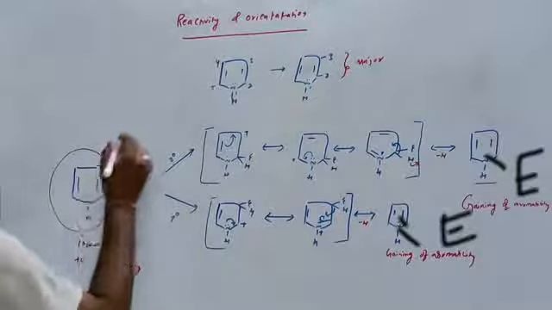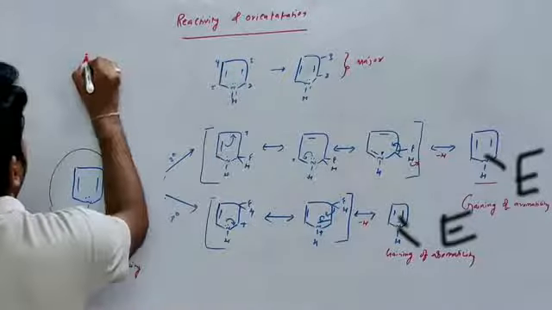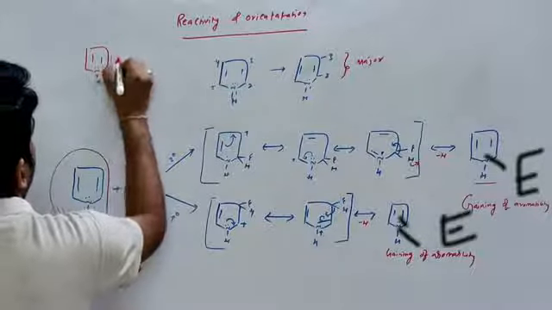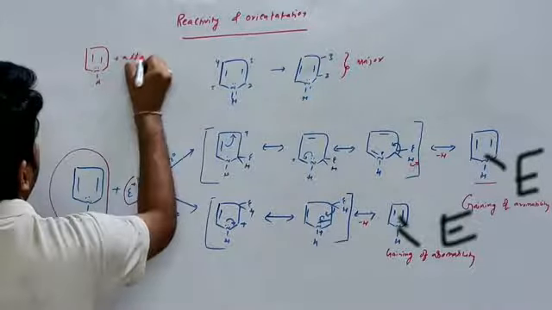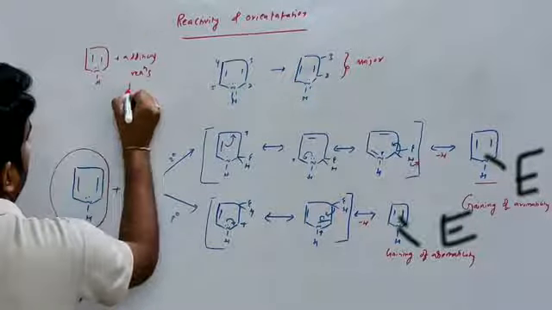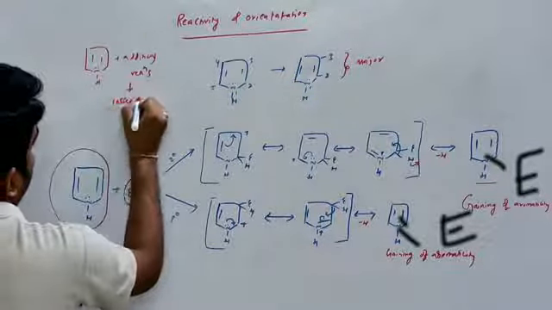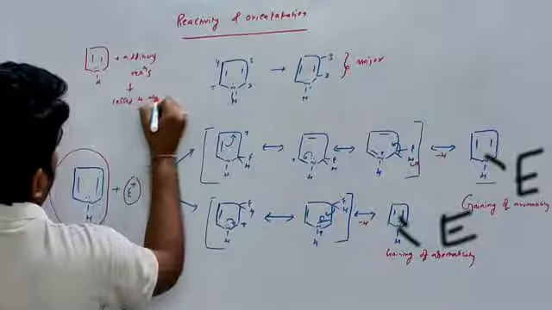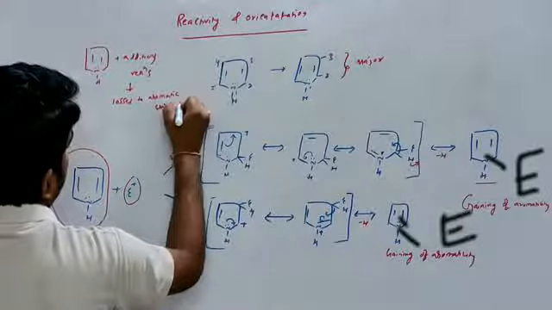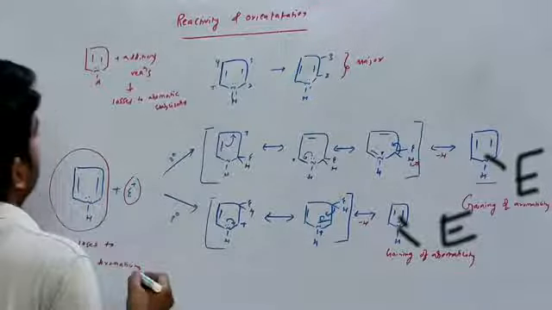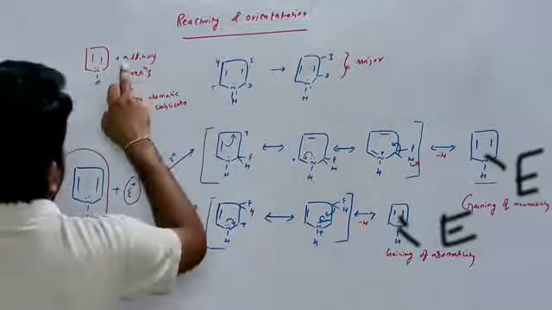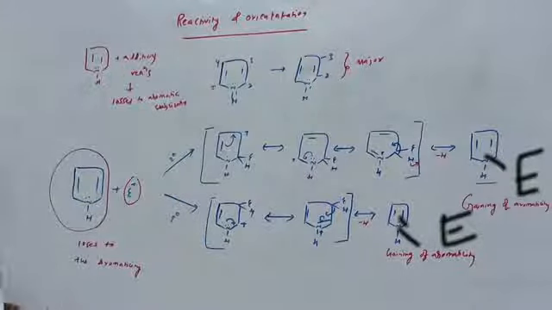Why? Because in this pyrrole compound, double bonds are present. In addition reactions, the pyrrole compound loses its aromatic stabilization. That's why in pyrrole the addition reactions are very few.